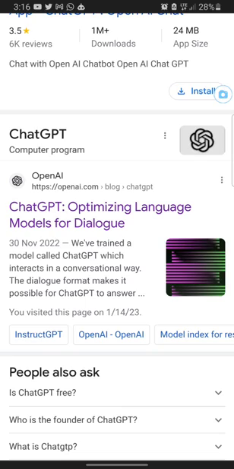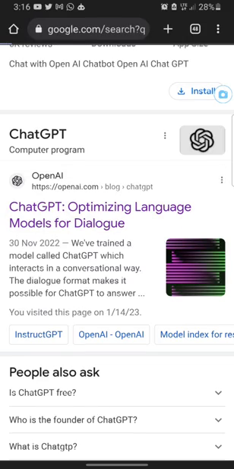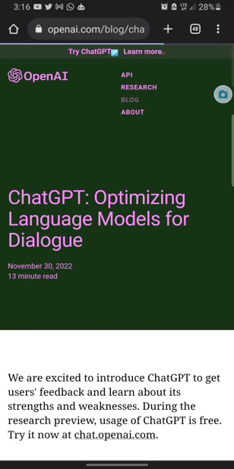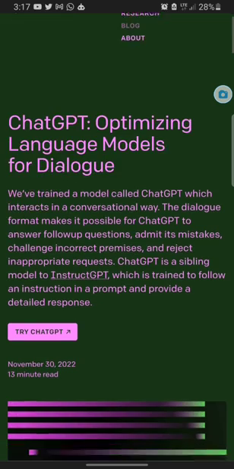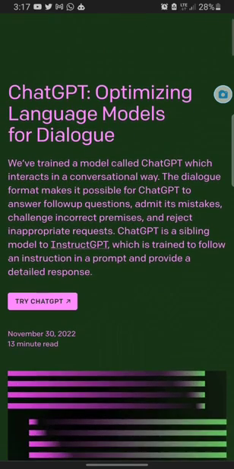That is the artificial intelligence research company, called OpenAI, that released the AI. You can see here the address, which is very important: openai.com/blog/chatgpt. You scroll down and click on Try ChatGPT.